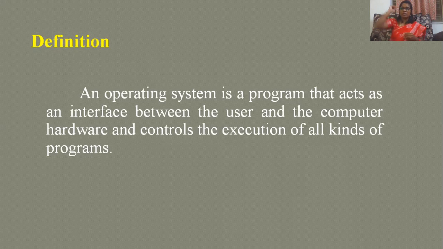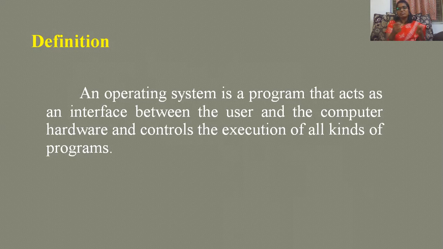In first year, we learn the words hardware as well as software. What is hardware? Hardware is the thing which we can touch. The physical components which belong to our machine, we call hardware components. So what is software? As our computer cannot work on its own, we have to instruct it. A set of instructions makes a program, and a set of programs makes a software. So again, an operating system is a software.